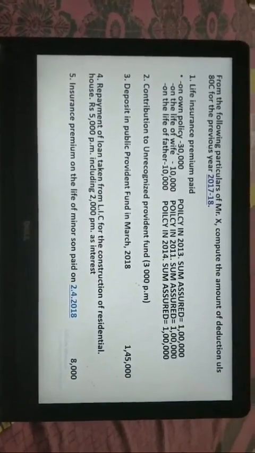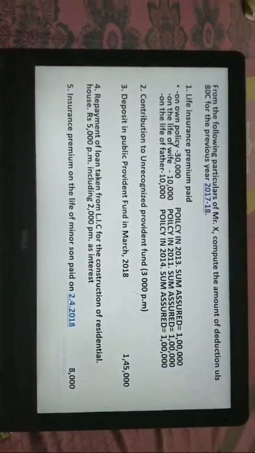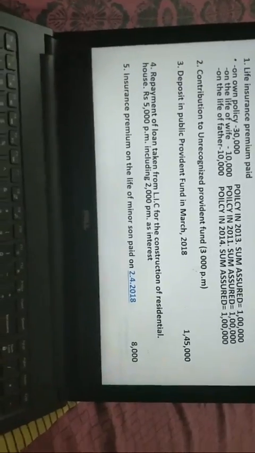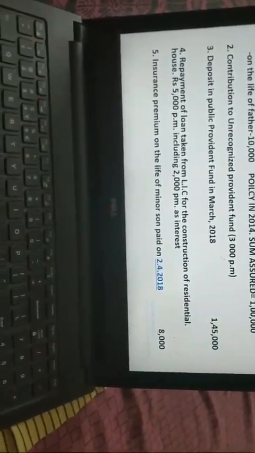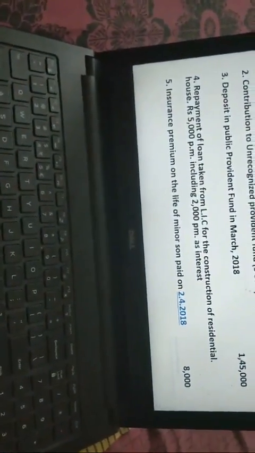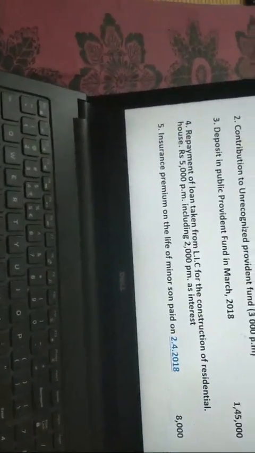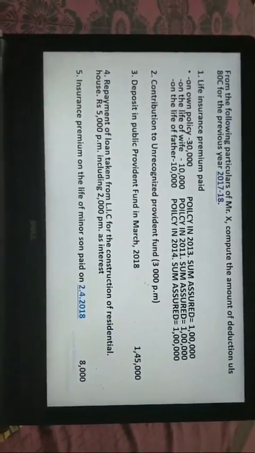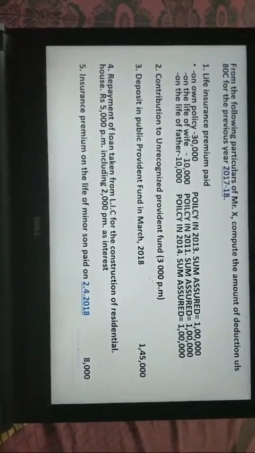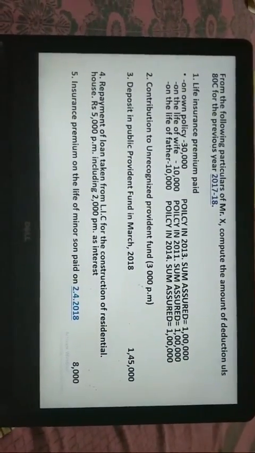If anybody has any confusions, put it into the comment section and I will help you. Yes, ma'am, under NSC 8 issue, you said something about 6 years. The lock-in period is 5 years, right? Yes, the lock-in period for the NSC 8 issue is 5 years. Yes, Kunjan, it is 5 years.